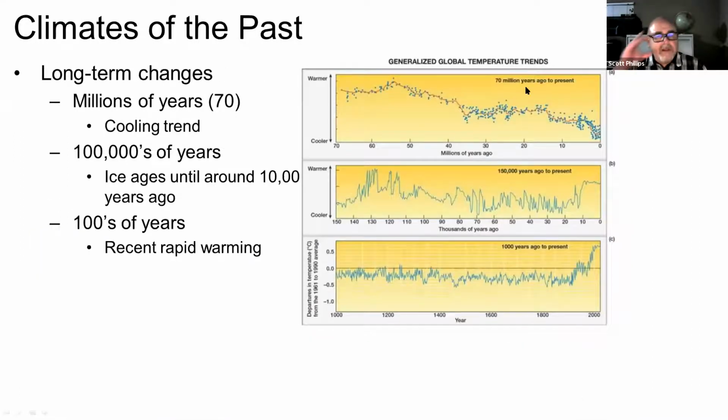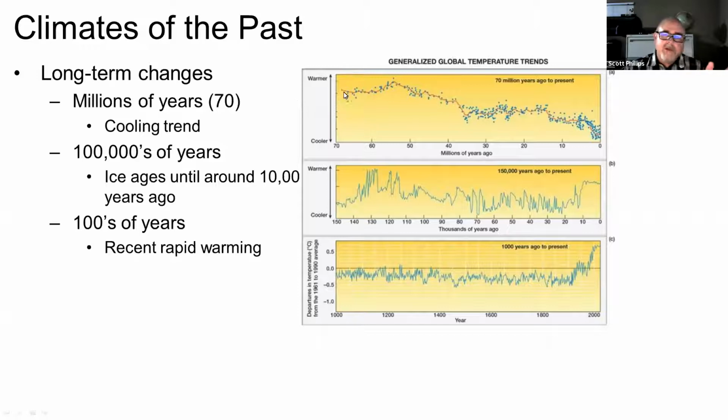So let's start by looking at some of the climates of the past. There are long-term changes that happen over long periods of time that we can look at. We've talked about the concept of scale, like spatial scale. We can also consider temporal scale, like time scale. So if we're looking at how climates have changed, it depends on the time scale we're looking at.